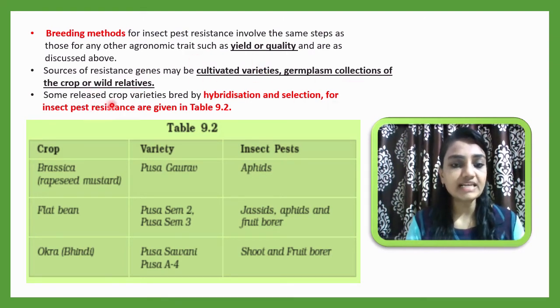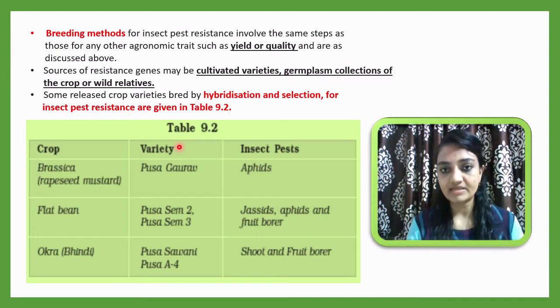Some released crop varieties bred by hybridization and selection for insect pest resistance are given in this table. This is Table 9.2 from the textbook. Let me go through that. This is also a very important table for appearing in the NEET examination. So you must be very clear about this table.